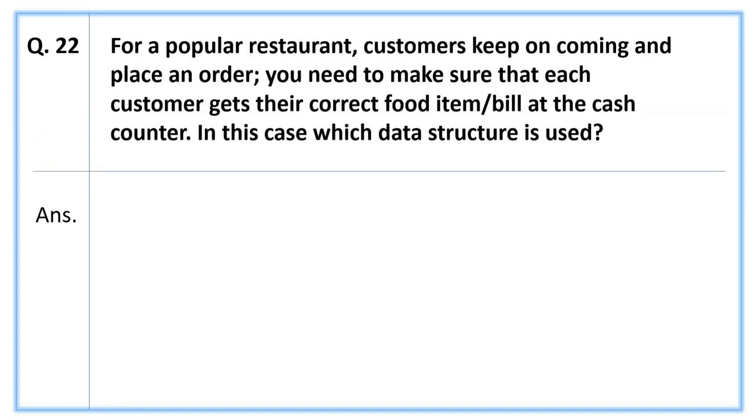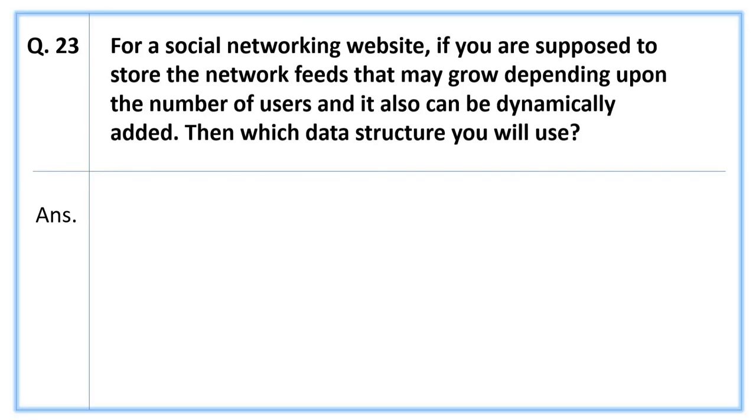Next question, for a popular restaurant, customers keep on coming and place an order. You need to make sure that each customer gets their correct food item or bill at the cash counter. In this case, which data structure is used? The answer is Q.